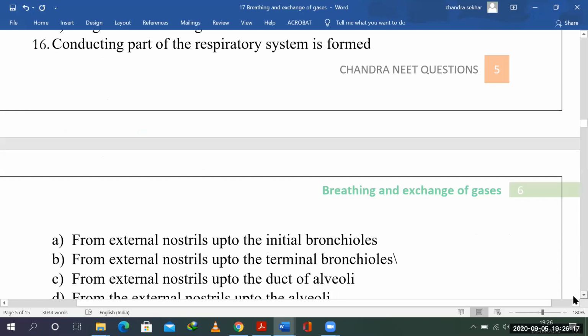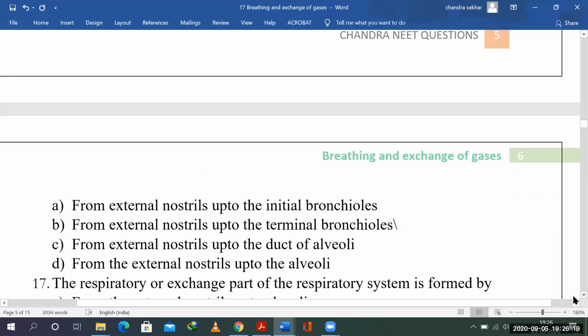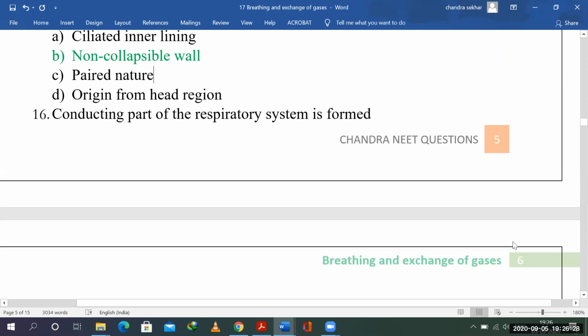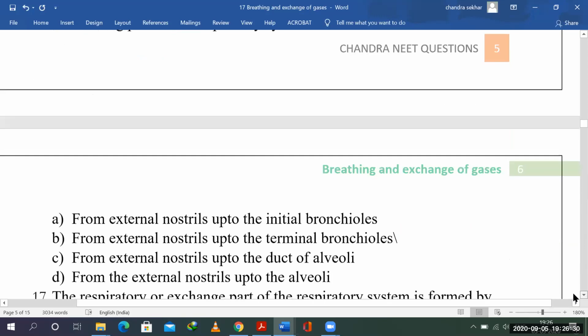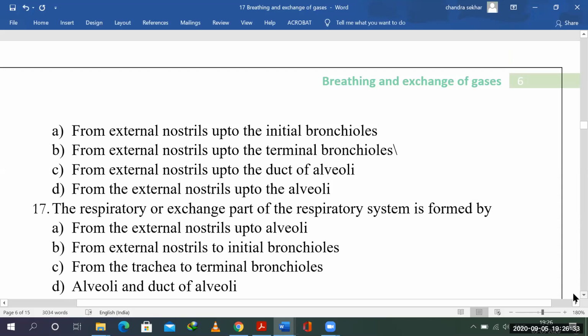And the conducting part of the respiratory system is formed by what? Yes, the conducting part. Now, what does the conduction do? To what extent would you call it conducting, and after that, what do we call it? We have two parts, right? There is the conducting part, and then there is the exchanging part. The conducting part begins with the external nostrils up to the initial bronchioles. No, it goes to the terminal bronchioles. So from the external nostrils up to the terminal bronchioles.